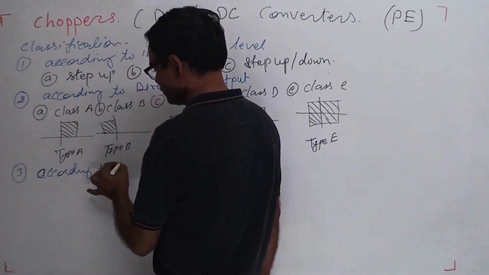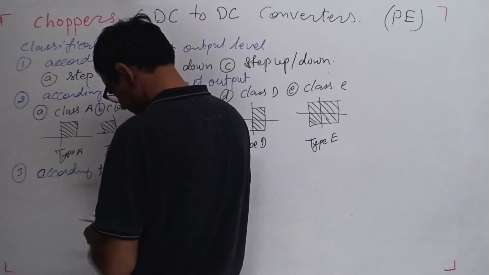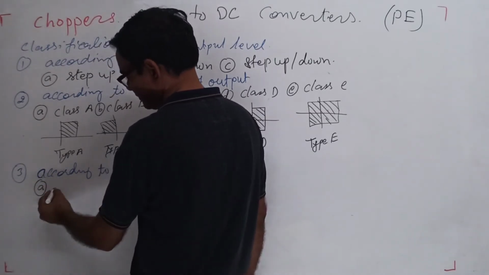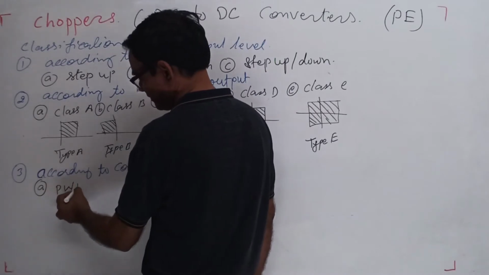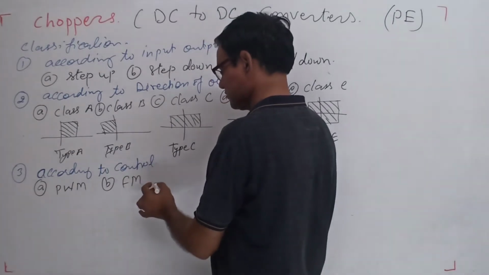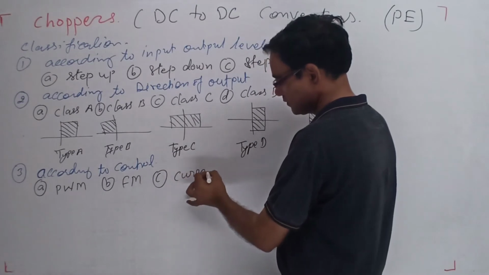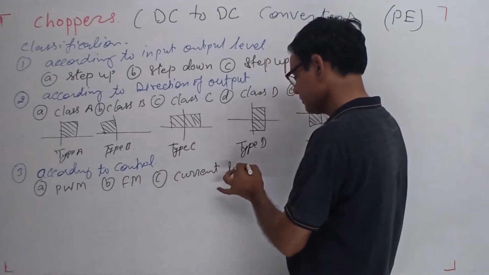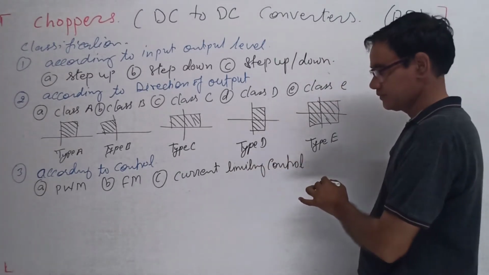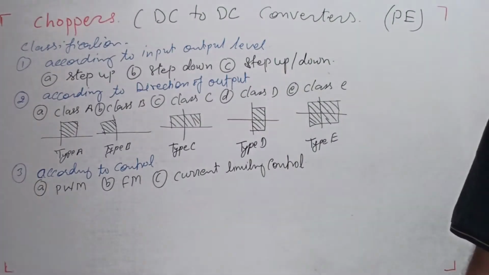According to control: A, PWM, pulse width modulation. B, frequency modulation. C, current control, current limiting control. Okay, so according to that they can classify it.